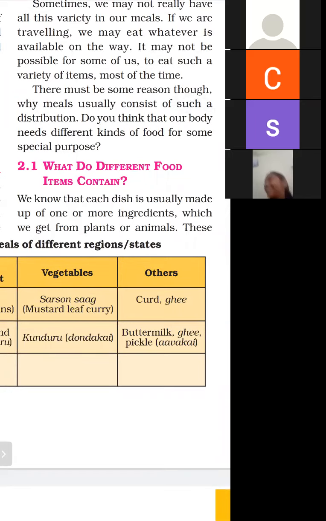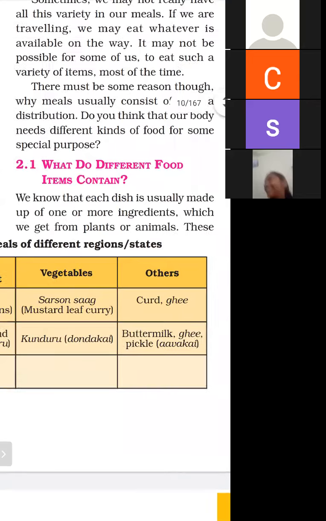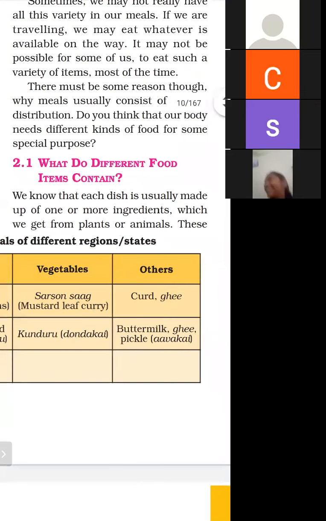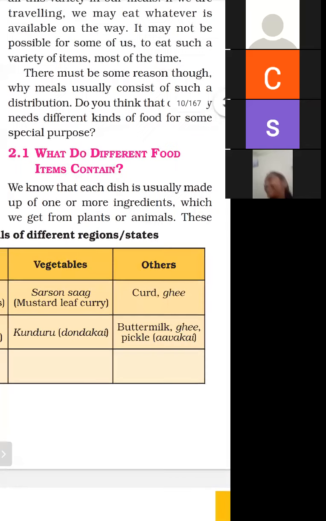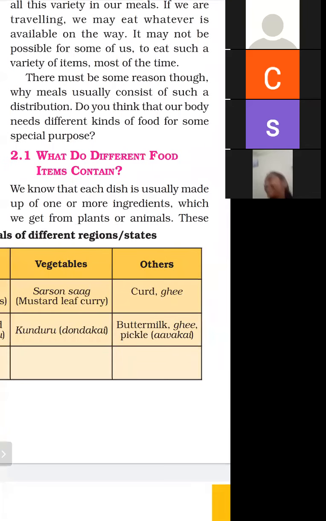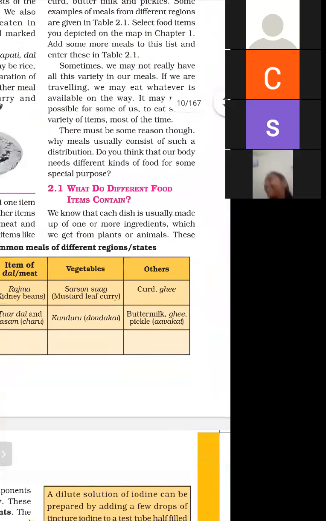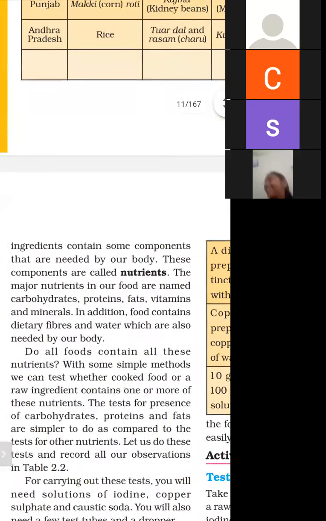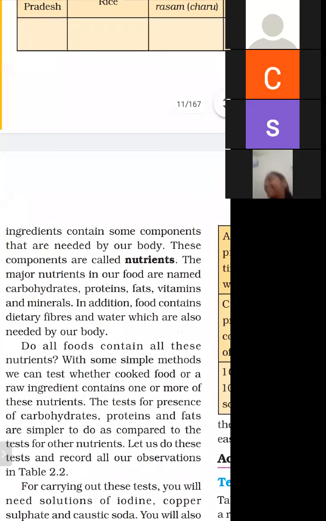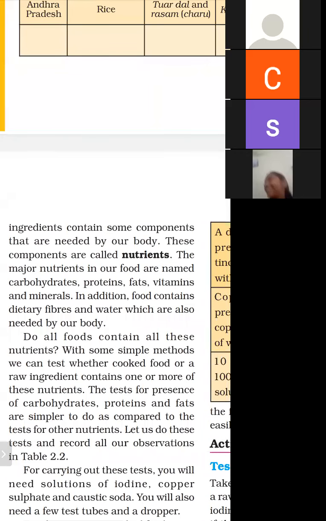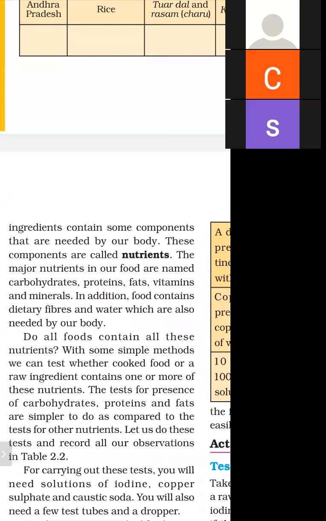And we get ingredients from plants or animals. We get cereals and dals from plants, and ghee is obtained from animals. So we get all these foods from plants or animals. These ingredients contain some components that are needed by our body, and these are called nutrients. So what are nutrients? The components of food that are needed by our body are called nutrients.